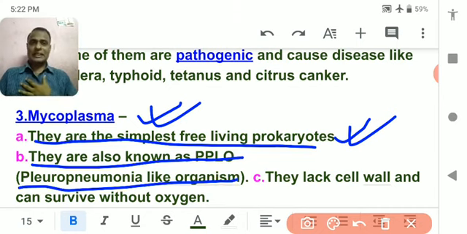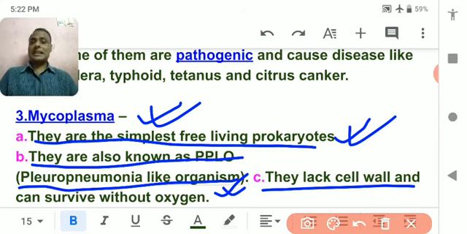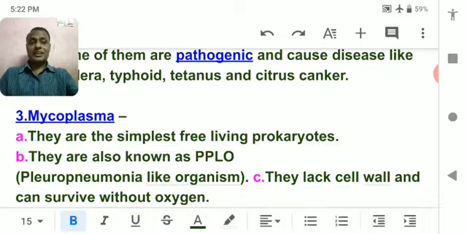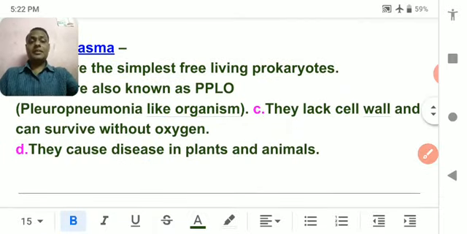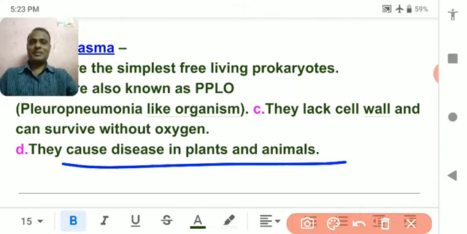Means lungs related problems are caused by this kind of organism, PPLO. Understood? They lack a cell wall, and they are able to survive without oxygen. Think about this. They are able to live in such a condition where there is no oxygen. So how capable they would be to produce any kind of disease, isn't it? So they cause disease in plants and animals.